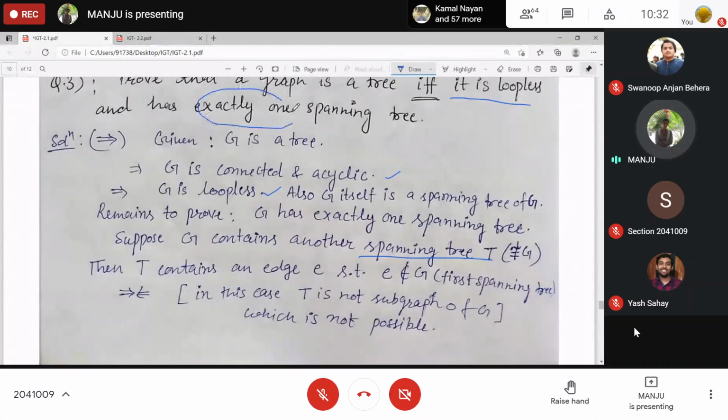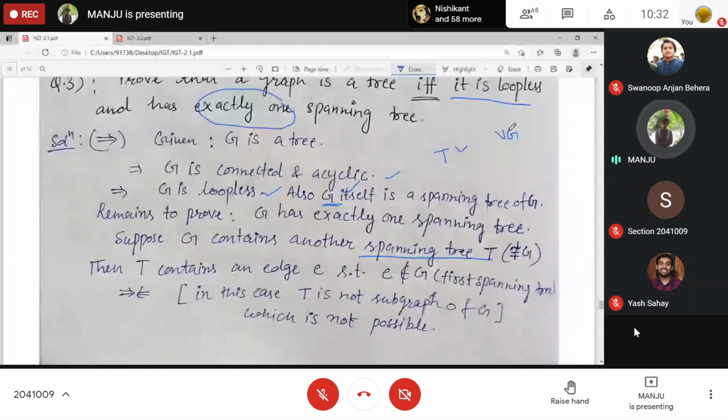So suppose there are at least two spanning trees, that is G itself, which is already a spanning tree. So some other spanning tree exists which is not the same as this one. Every spanning tree contains VG, the vertex set, but the edge set will differ, right?